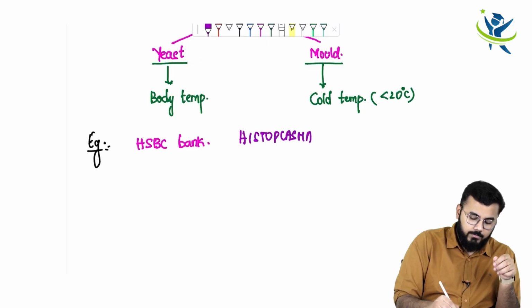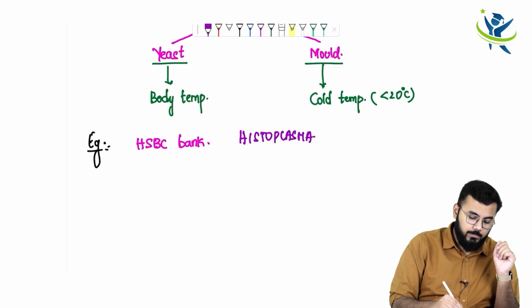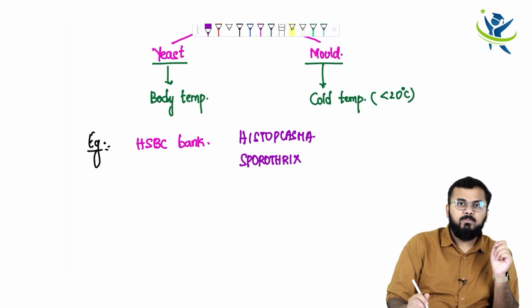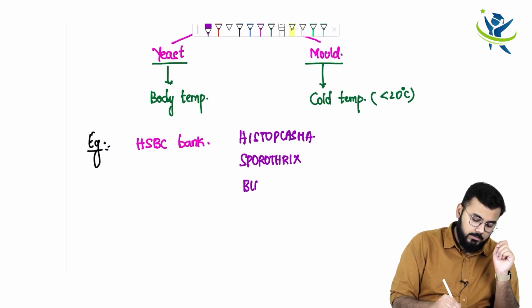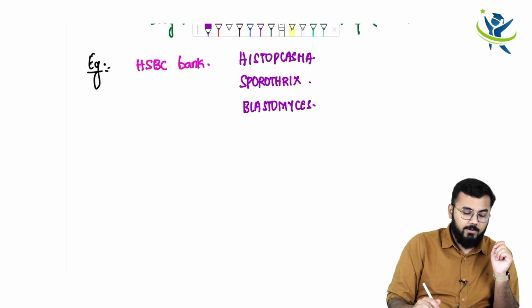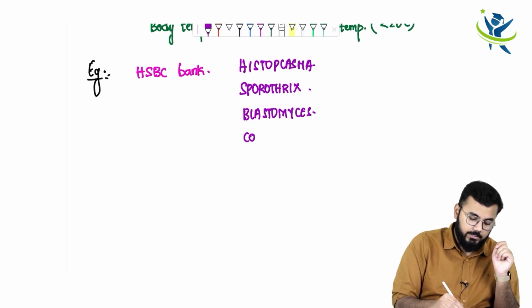After that, S stands for Sporothrix. B stands for Blastomyces. And finally C stands for Coccidioides.